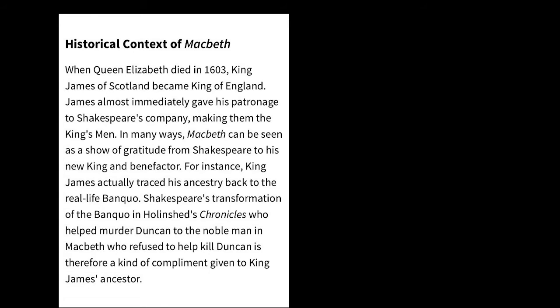Now, if you look at the historical context of Macbeth, Queen Elizabeth died in the year 1603, and it is in the same year that King James of Scotland became the King of England. James almost immediately gave his patronage to Shakespeare's company, making it the King's Men. In many ways, people find that Macbeth is written as a way to show gratitude to King James. The storyline of Macbeth is taken from Raphael Holinshed's Chronicles of Ireland, England, and Scotland.